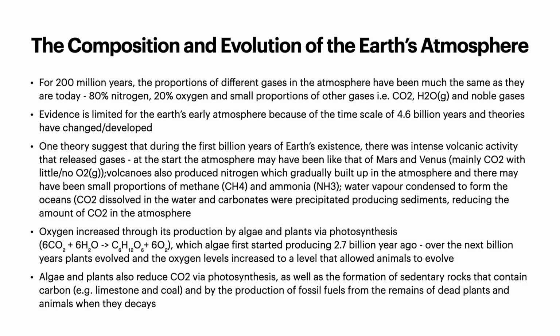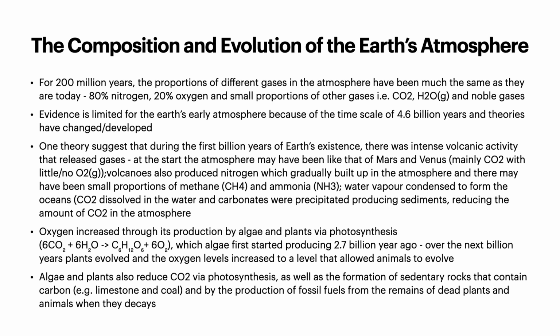So firstly, looking at the composition and evolution of the Earth's atmosphere. For 200 million years, the proportions of different gases in the atmosphere have been pretty much the same as they are today. Roughly 80% nitrogen, 20% oxygen, and then small portions of other gases such as carbon dioxide, water in its gas form, and noble gases.